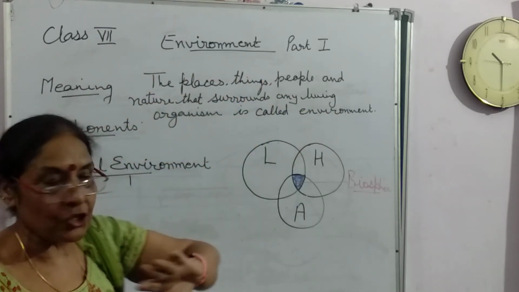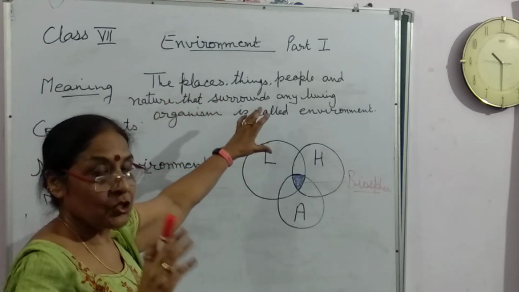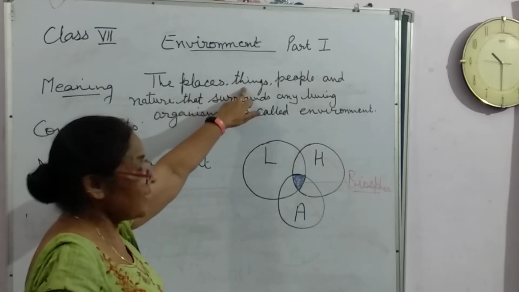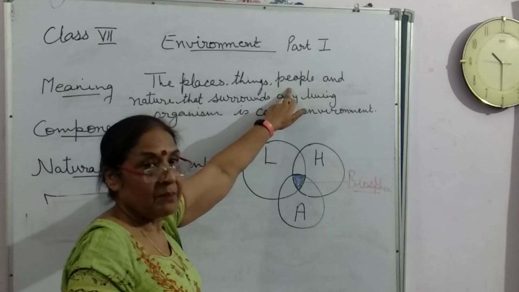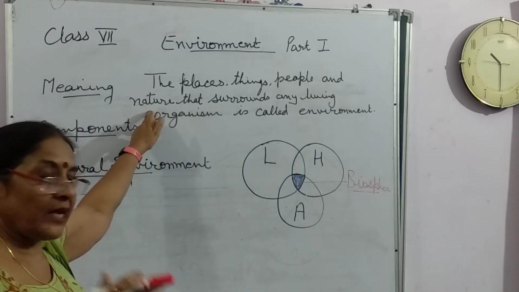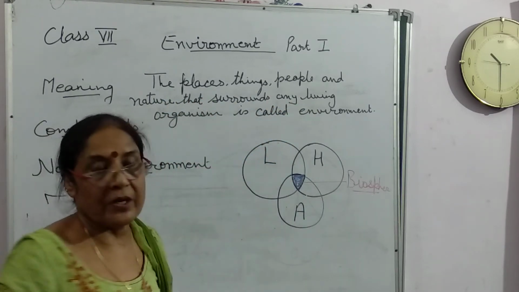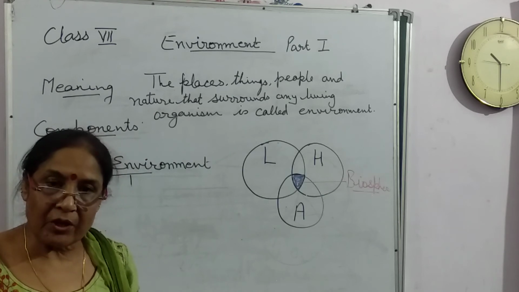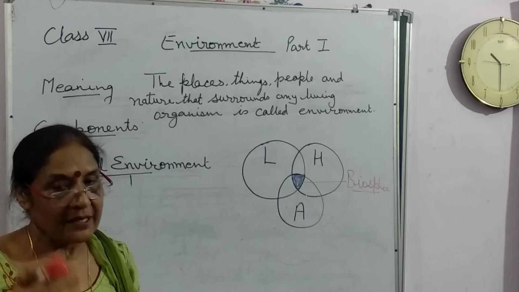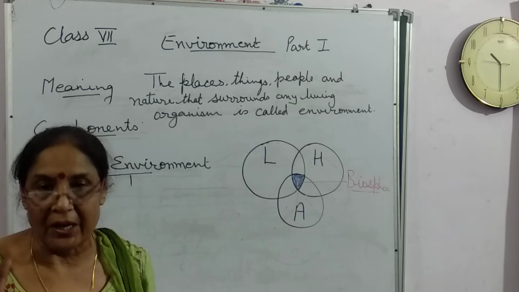The correct definition of the environment is the places, whatever places are visible to us, which are around us, surrounding us, things, people meaning human beings, and the nature. Nature means the mountains, plateaus, valleys and rivers. Whatever surrounds any living organism is called environment. Clear to everyone? And environment consists of two things, non-living things and living things, which are known as biotic and abiotic.